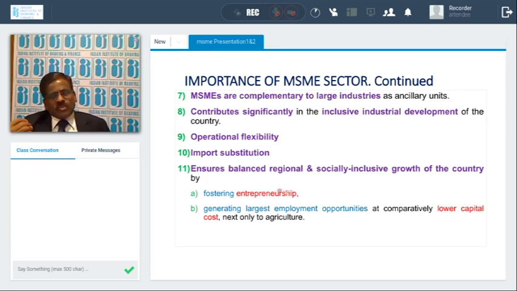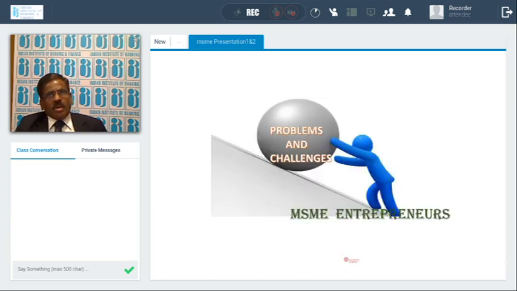The MSME sector also gives a push for import substitution. We are importing several components for manufacturing-related and other activities. The MSME sector helps us substitute these imports with our domestic supplies. It also makes socially inclusive growth possible. And what are the problems the MSME sector is facing now?